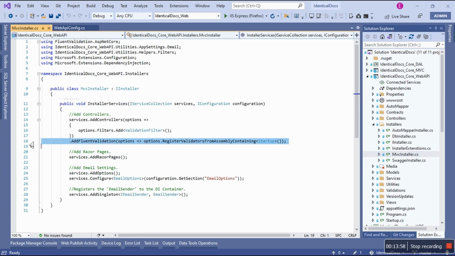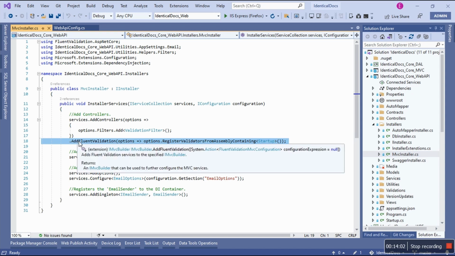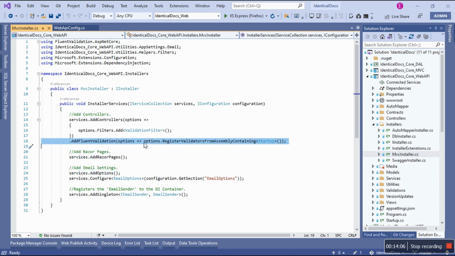There we go. services.AddFluentValidation, where I say options, RegisterValidatorsFromAssemblyContaining Startup, because Startup is a container for the entire application. So this is how you register it on .NET Core Web API.